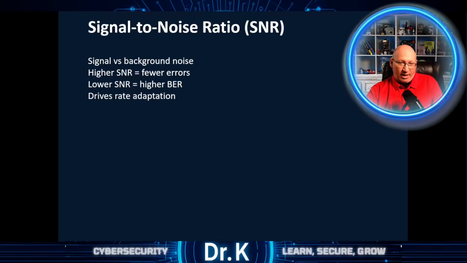Signal-to-noise ratio, or SNR, measures the strength of the signal relative to the background noise. A higher SNR means the receiver can more easily distinguish the signal from the interference. As SNR decreases, the probability of bit errors increases as well. Wireless systems continuously adapt their transmission technique based on SNR conditions. Stronger signals allow higher data rates, while weaker signals require more robust but slower modulation schemes.